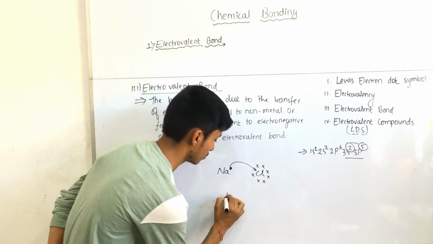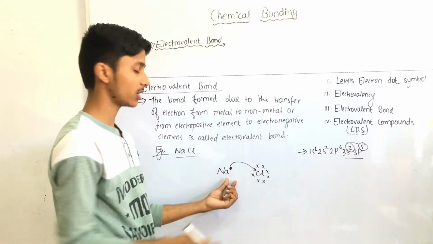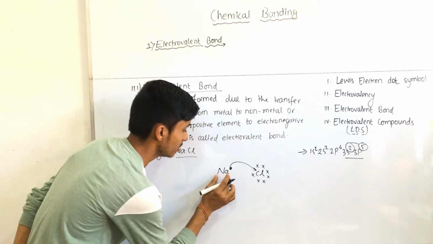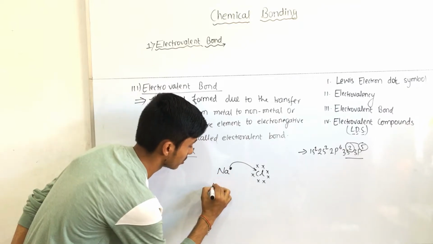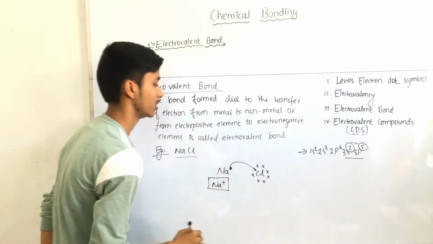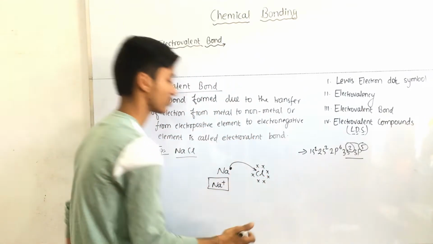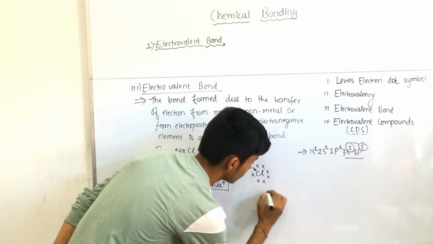Therefore, since sodium loses 1 electron, sodium forms its cation, that is Na plus. This is the cation of sodium, and since chlorine gains an electron, chlorine forms an anion.